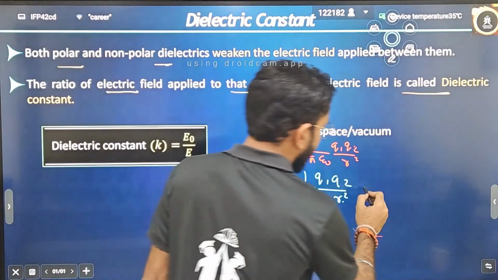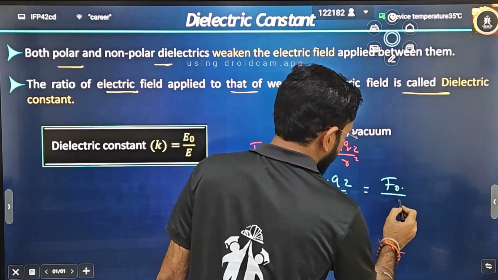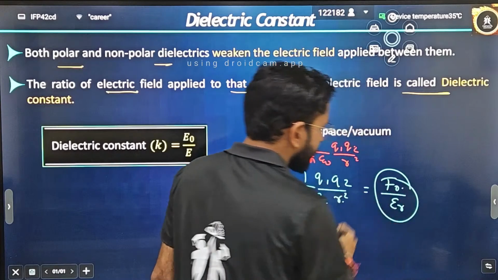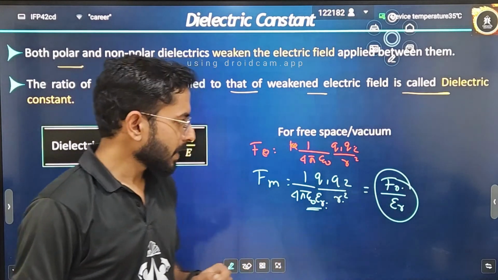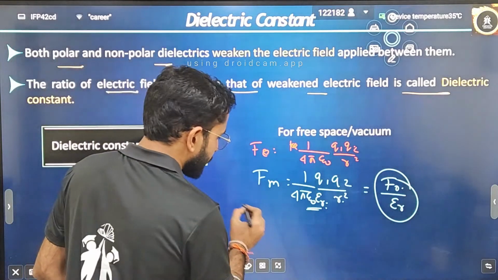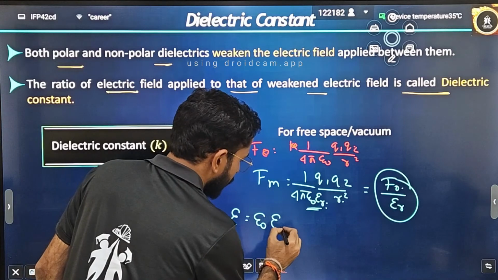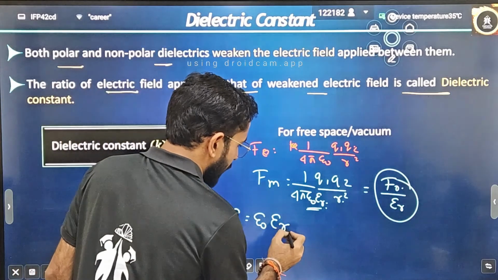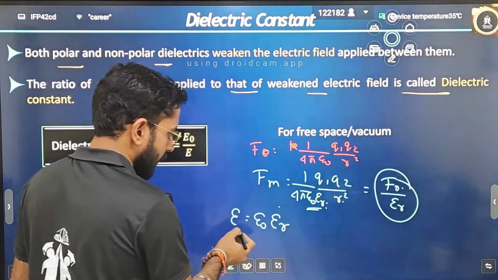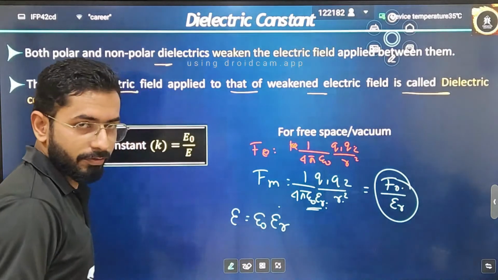That means this complete term I think I can write as epsilon naught divided by epsilon r. Just divide anything by epsilon r, it will tell you the Coulomb's force in the medium. So what I have told you here is that epsilon can be written as epsilon naught into epsilon r. This is the relative permittivity, this is the permittivity of the medium, and this is the permittivity of vacuum.